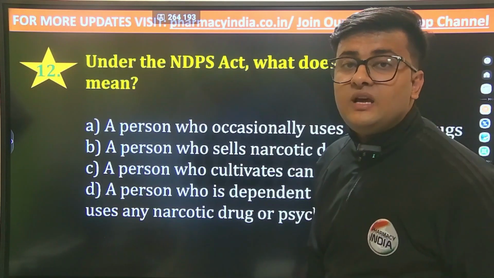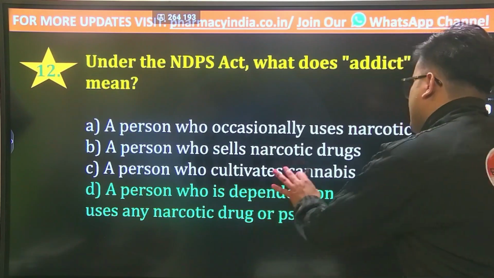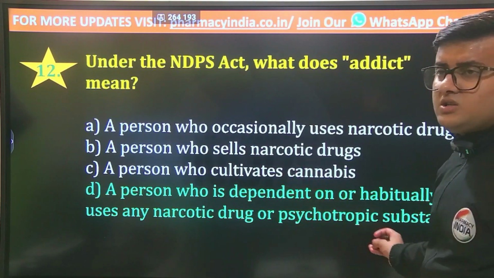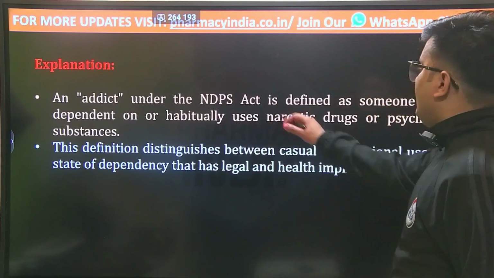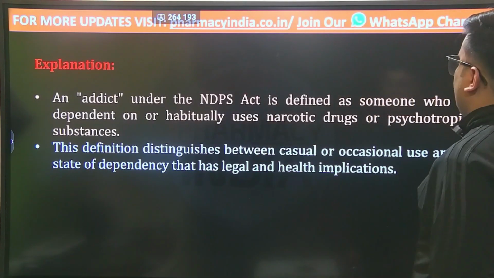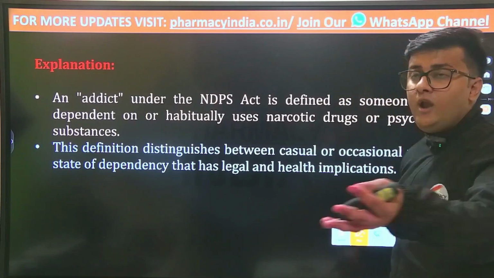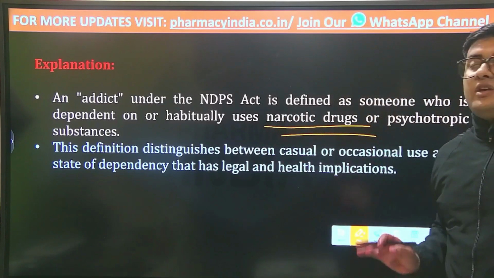And the correct answer is option D, a person who is dependent on or habitually uses any narcotic drugs or psychotropic substances. Because if we talk about an addict under the Narcotic Drugs and Psychotropic Substances Act, it is defined as someone who is dependent on or habitually uses narcotic drugs or psychotropic substances.